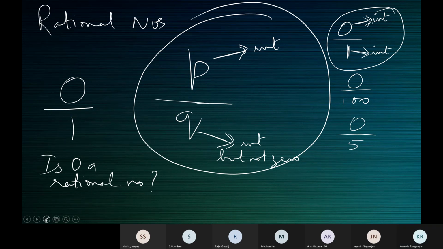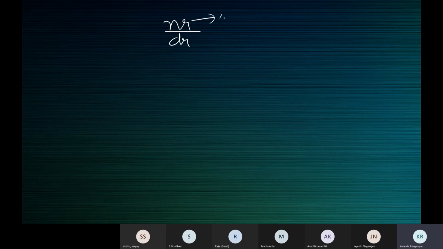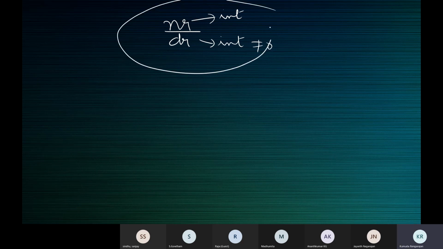Class? Yes, ma'am. If the numerator is an integer, the denominator is also an integer, but not 0, then that expression is a rational number.